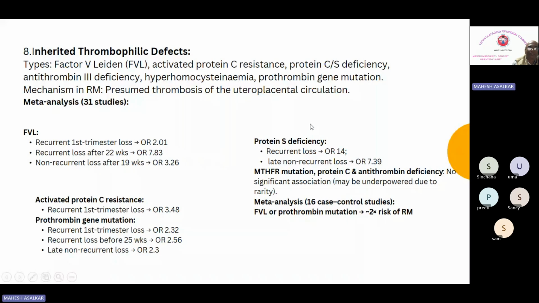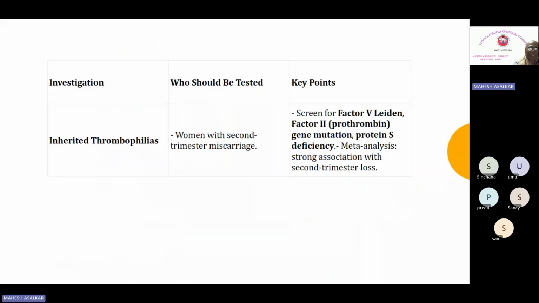Next, who should be tested? Women with second trimester miscarriage should be tested for inherited thrombophilias. We know that second trimester miscarriage is definitely associated with inherited thrombophilias. We have to screen for factor 5 Leiden, factor 2 gene mutation, then protein S deficiency, etc.